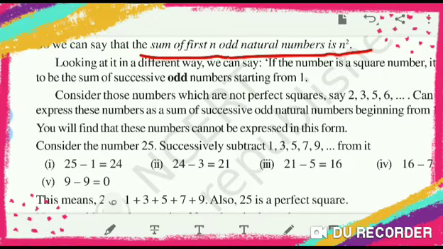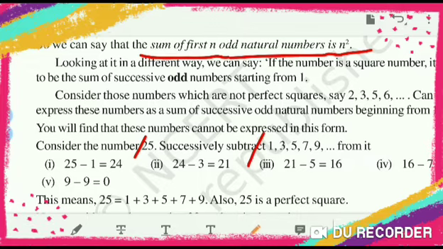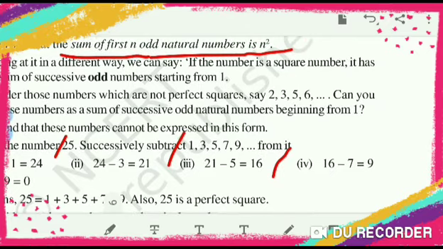So consider the number 25. Now 25 is a square number. So what we will do is start to subtract all consecutive odd numbers starting from 1. 25 minus 1 is 24. 24 minus 3 is 21. After 3, 5 came, so from this answer you have to subtract the next odd number. Here 16 minus 7 is 9.